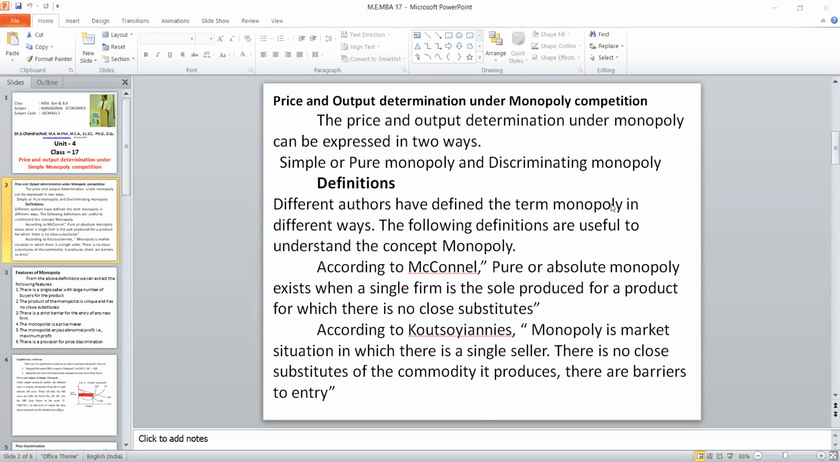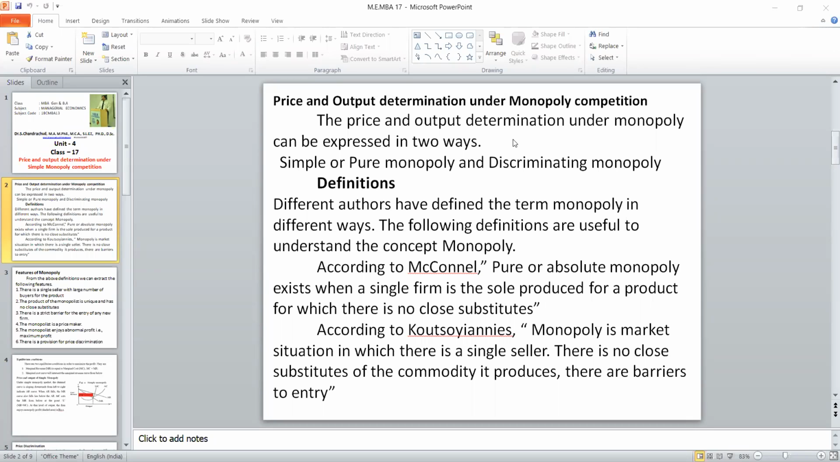Likewise, Koshanists have defined monopoly as a market situation in which there is a single seller, there is no close substitute for the commodity it produces, and there are barriers to entry. So he added one more point: he will restrict or prohibit others from entering the market because he will lose the monopoly power. Because he is the only seller, whatever price he wants to fix, he can fix. If they allow others, there will be competition. That is why the monopoly will not allow anybody to enter.